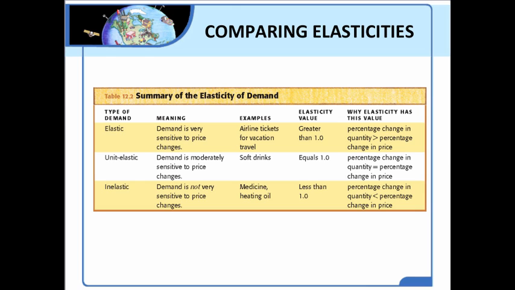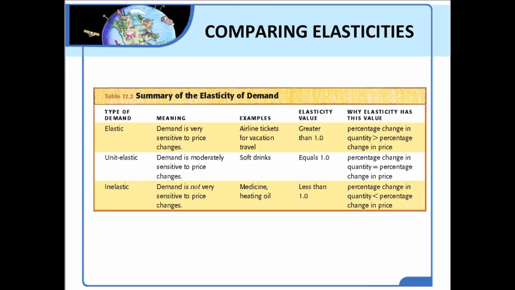So here is a summary of different elasticities. If demand is very sensitive to price changes, we call it elastic. Airline tickets for vacation travel are an example of that. And the elasticity value would be greater than 1. Now, why does elasticity have this value?